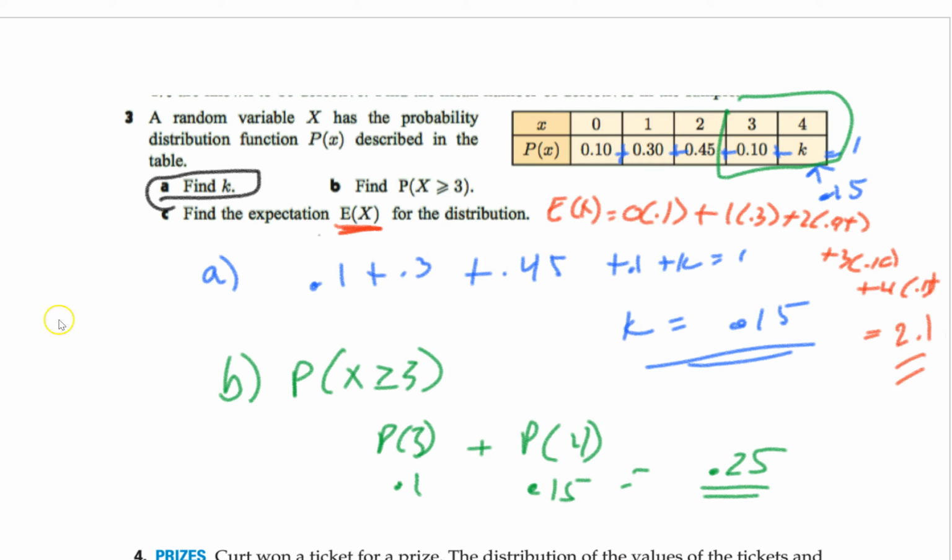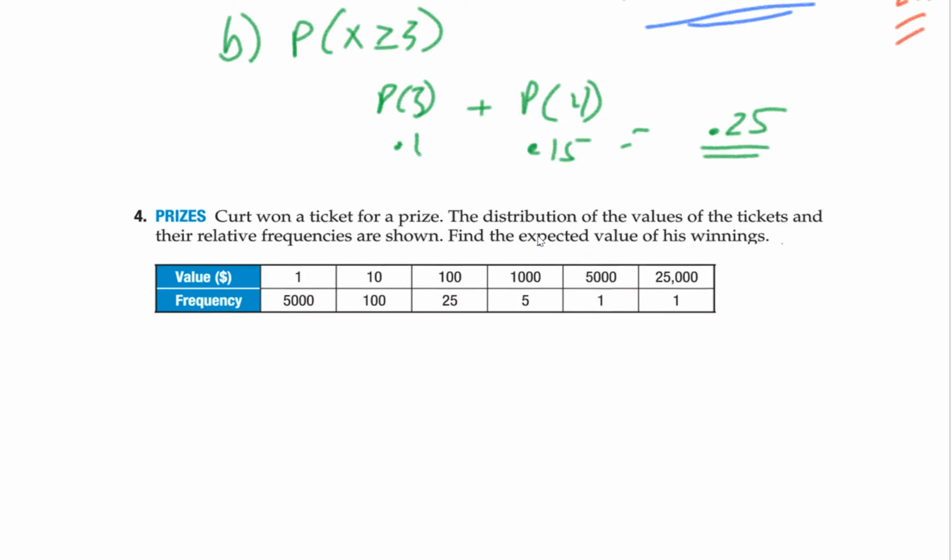So on average, if you did whatever this was, you'd get about 2.1. So again, it's expected value. Just multiply your value times the probability of it and add them all up. If you want the probability of a single thing, you just look at the probability. If you want the probability of a couple things, like what's the odds of getting 1 or 2, you just add them up. This is the same idea.